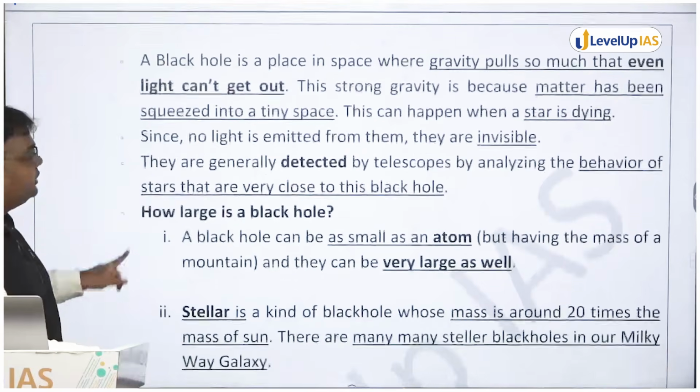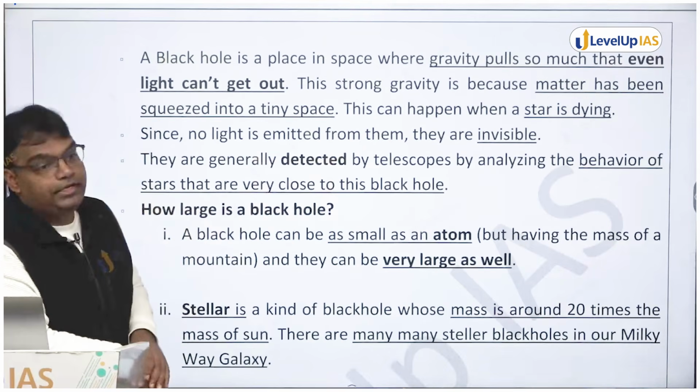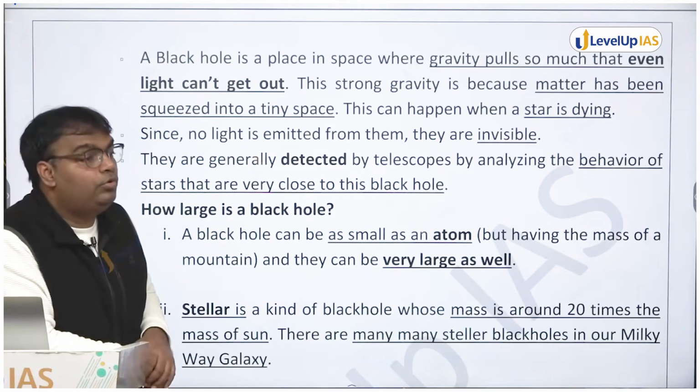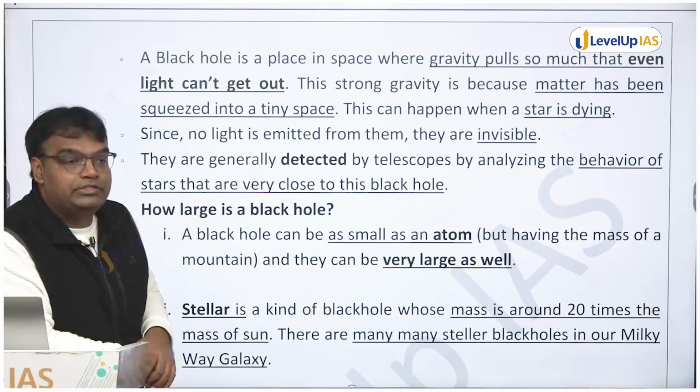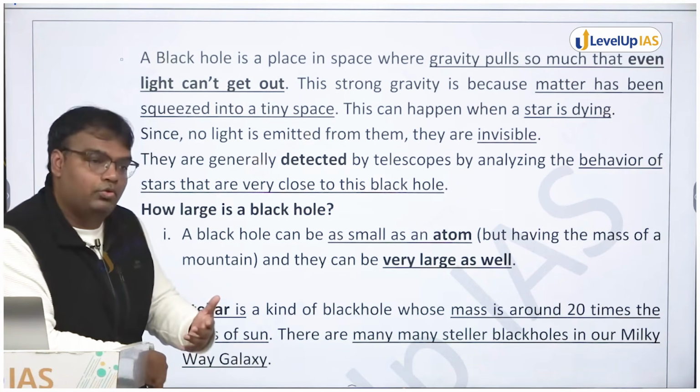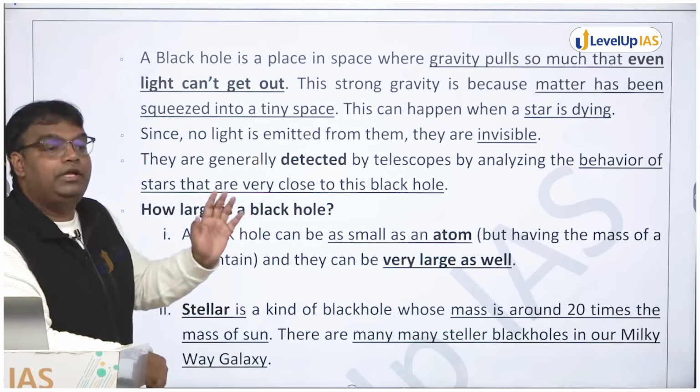Now, since no light is emitted from them, they are invisible. You will never be able to see a black hole. But sometimes you see pictures depicting a black hole. How do those pictures come? Let us understand that now. Those are not light coming from within the black hole. Those are because of activities happening outside.